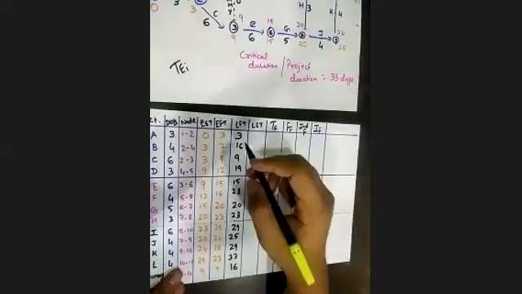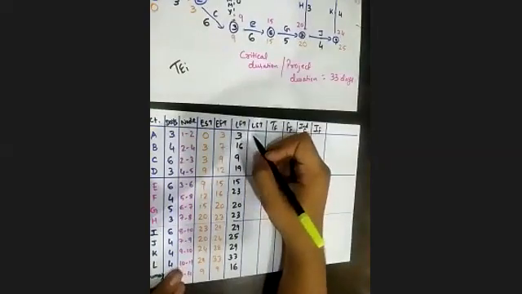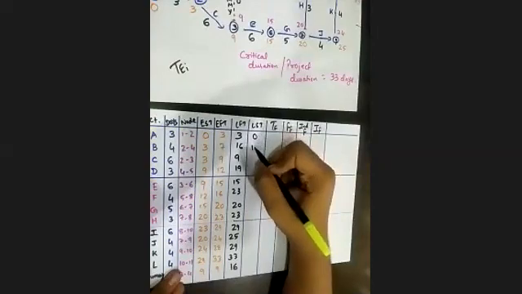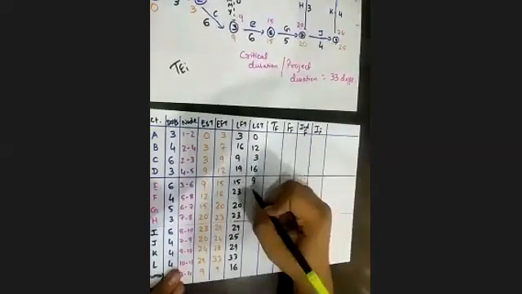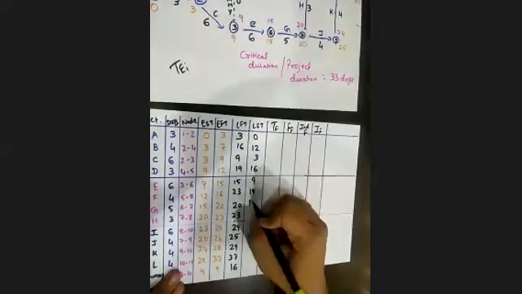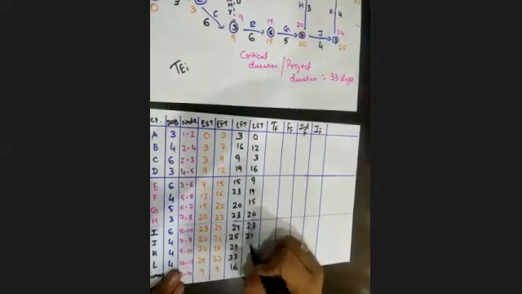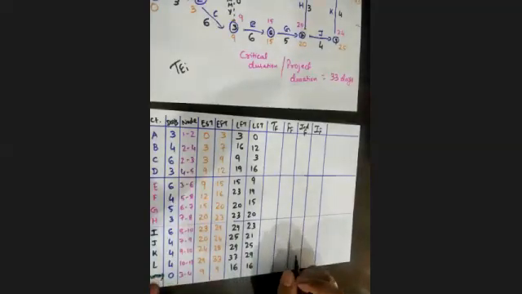Now do the difference of this and LFT and days. So this will be 0, 12, 3, 16, 9, 19, 15, 20, 23, 21, 25, 29, and 16. So I hope this is also clear.